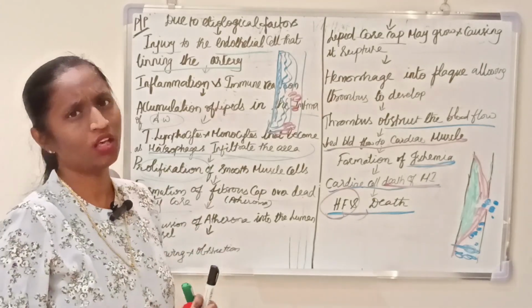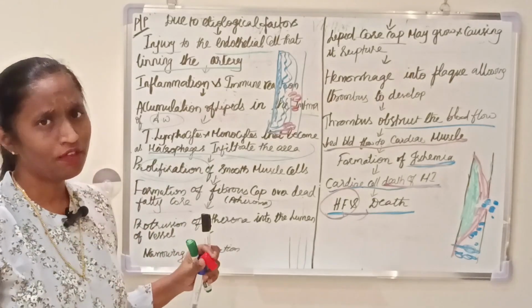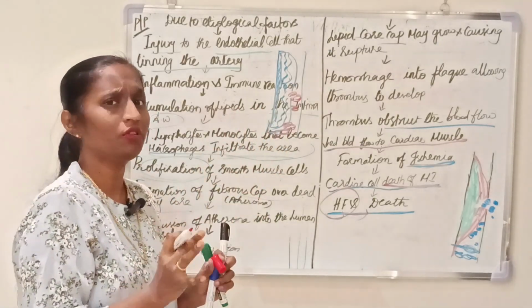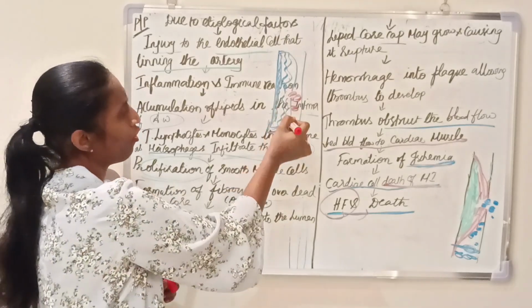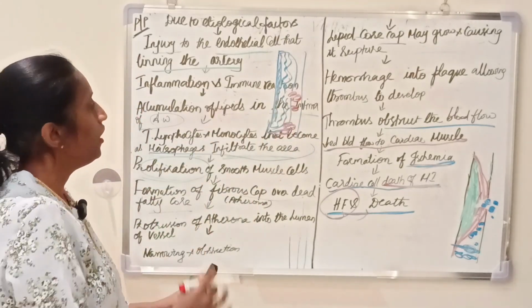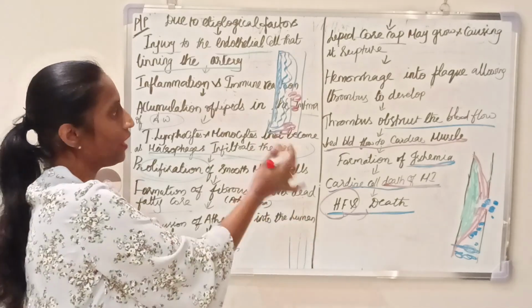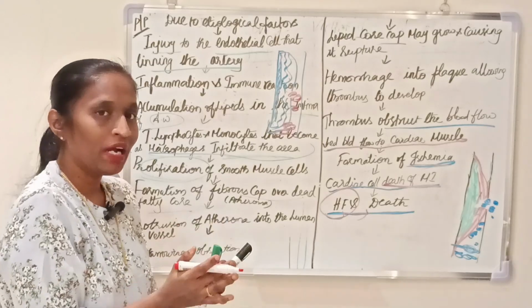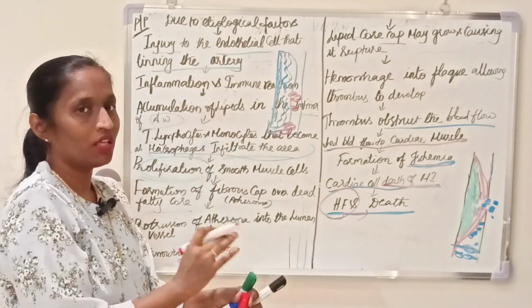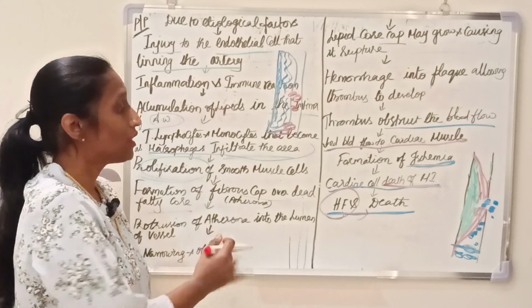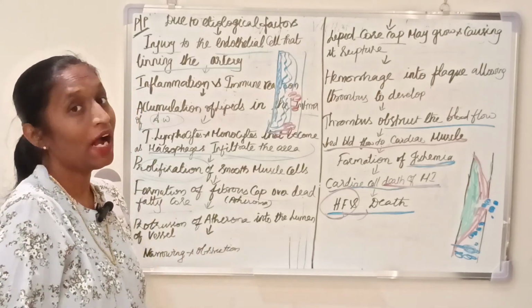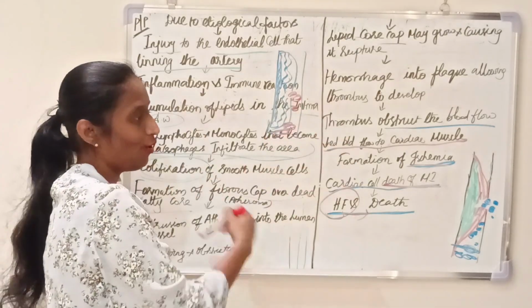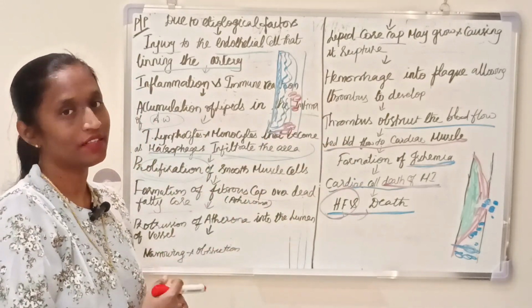For example, cigarette smoking or the cholesterol level of a person gets accumulated. If you take nicotine, we have already seen that nicotine can accumulate with the fatty substance and form a thrombus. Then it ends up in the inflammatory process and gets ruptured, and there is a release of the thrombus into the arterial vessel. It obstructs the blood flow, so there is no blood supply to the cardiac muscles. That may lead to myocardial infarction and the death of a person. So that's all about the pathophysiology of coronary artery disease.